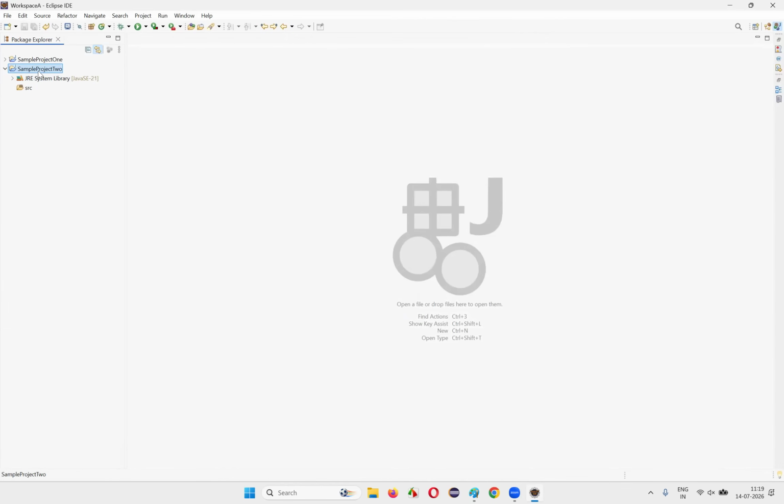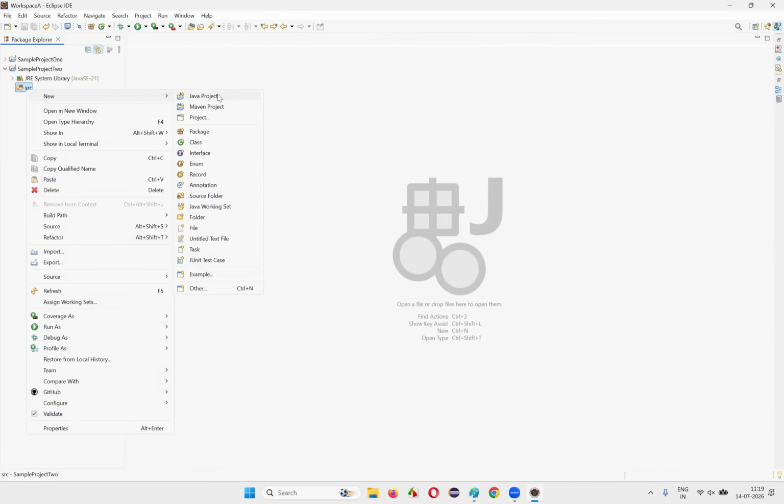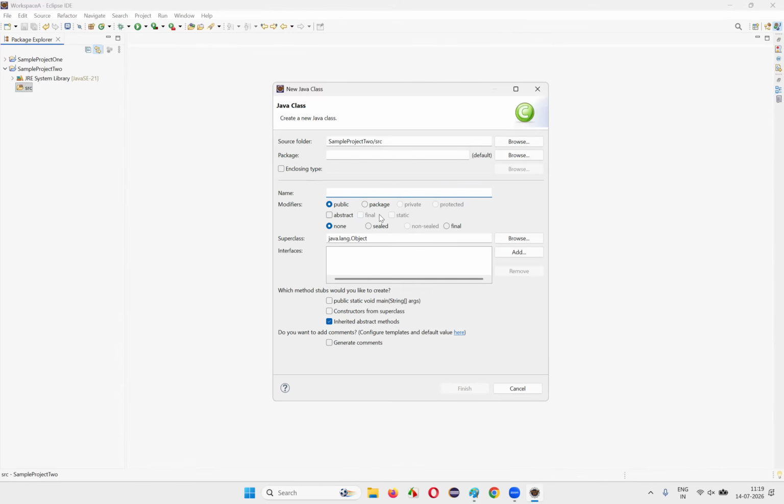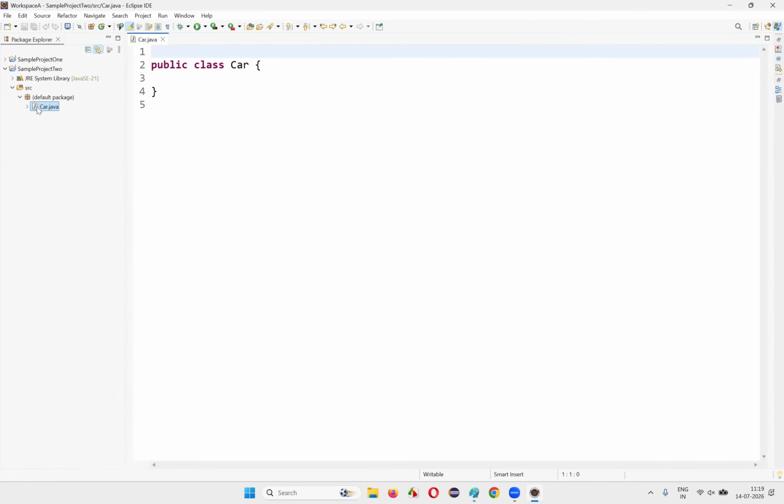I have a new project, guys. Under this new project, I'm going to create a new class. I'll right click here, select new class, and name this class with some random name, let's say car. Click on finish. You see, the car class got created. Now inside this car.java file, we have only one class with the name car.